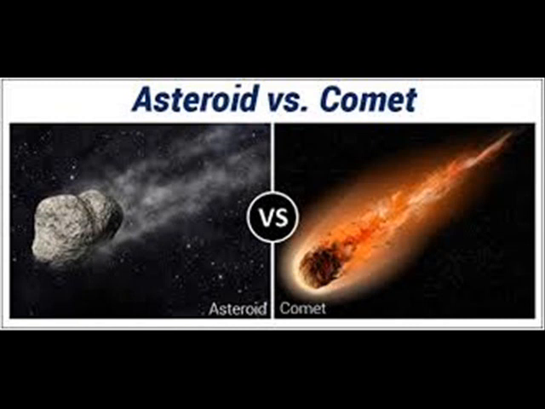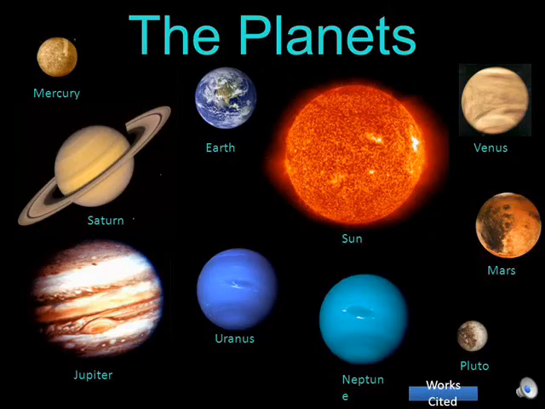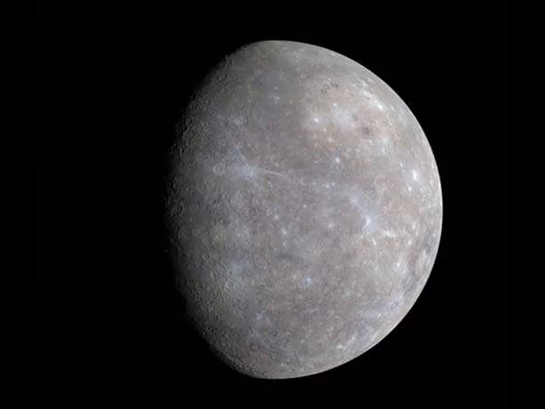Planets are celestial bodies that do not emit their own light but reflect the light of the Sun. They also orbit around the Sun. The planets. There are 8 known planets in the solar system today. In order from the closest to the Sun to the farthest, they are Mercury, Venus, Earth, Mars, Jupiter, Saturn, Uranus, and Neptune. The planets can be classified as interior planets, those closest to the Sun, and exterior planets, those farthest from the Sun.